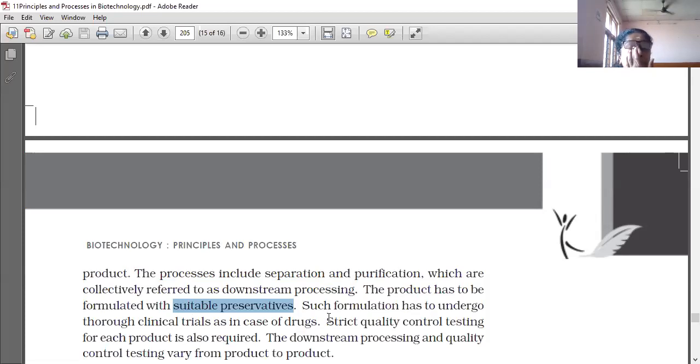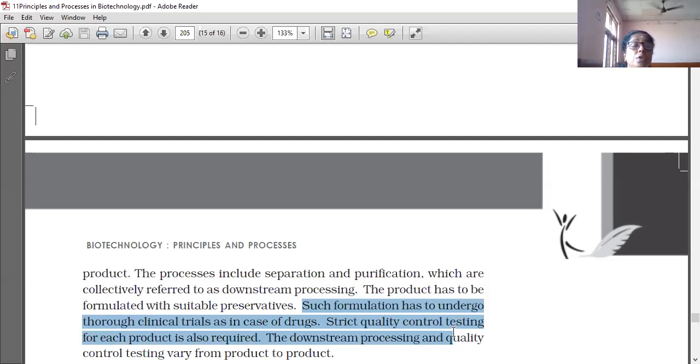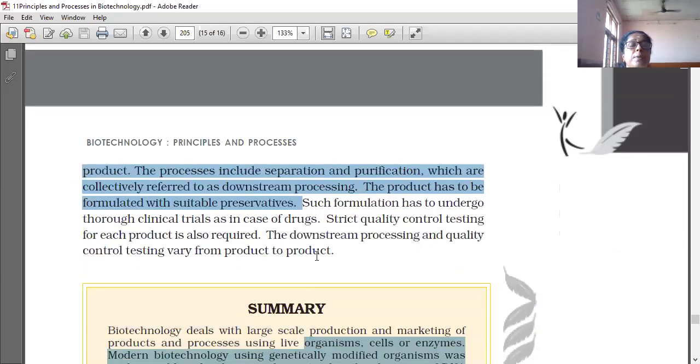Such a formulation has to undergo thorough clinical trials, as in the case of drugs. Moreover, strict quality control testing for each product is also required. The downstream processing and quality control testing vary from product to product.